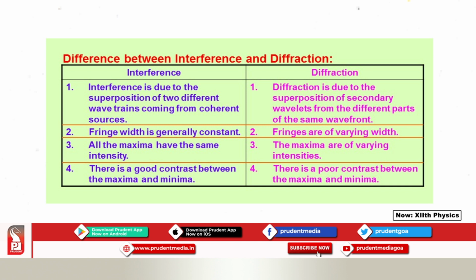In interference all the maxima have the same intensity, while in diffraction the maxima have varying intensities. There is a good contrast between maxima and minima, but because of the different intensities, you won't get a clear picture of the bright fringe and dark fringe.